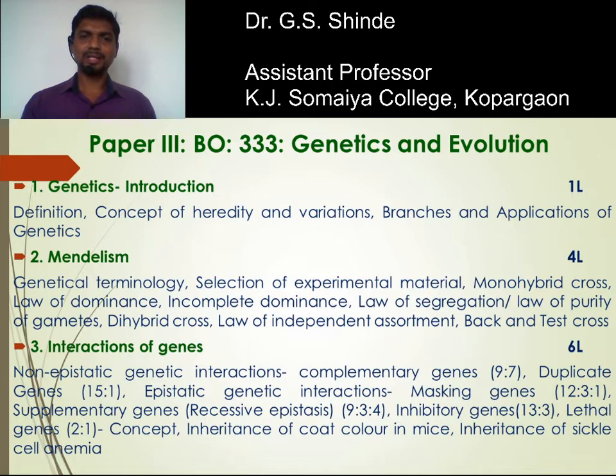Then the branches of genetics. Genetics has different branches like plant genetics, animal genetics, microbial genetics, human genetics. When genetics is concerned with plants, it is referred to as plant genetics. Next is animal genetics, which is concerned with animals. Human genetics, microbial genetics, Mendelian genetics. So these are the various branches of genetics.